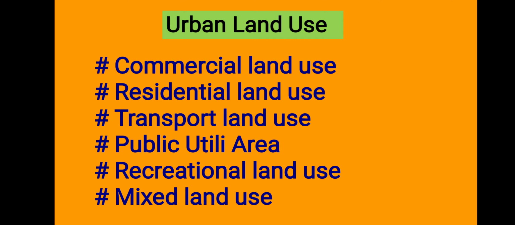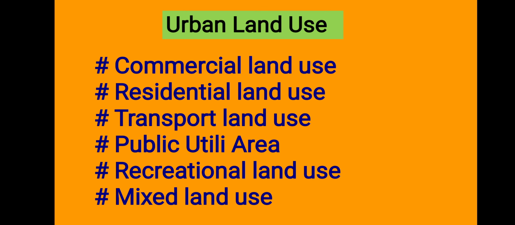Okay, did you understand what we learned today, some important things regarding land use? The people use the land for different purposes, that is known as land use. Land use is divided mainly into two parts. The first one is rural land use, and the second one is urban land use. Rural land use is divided into four parts, and urban land use is divided into six parts. The purposes of using the land in an urban area are different from those in a rural area.